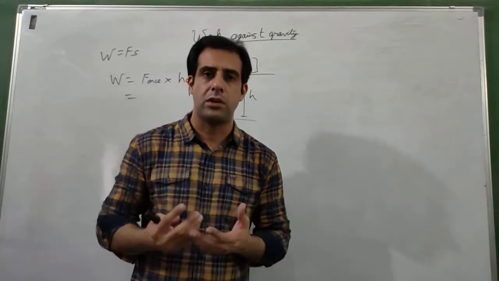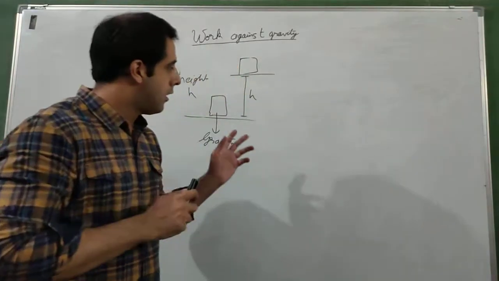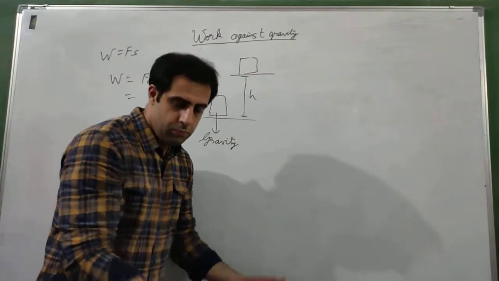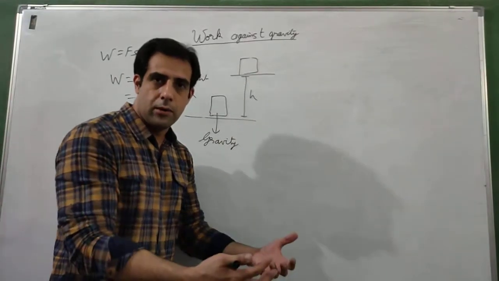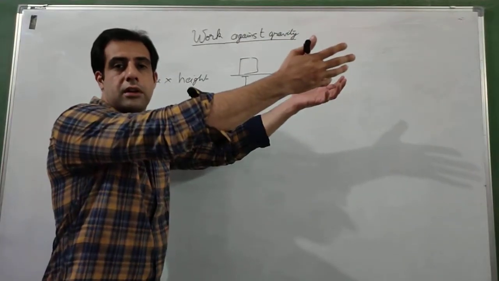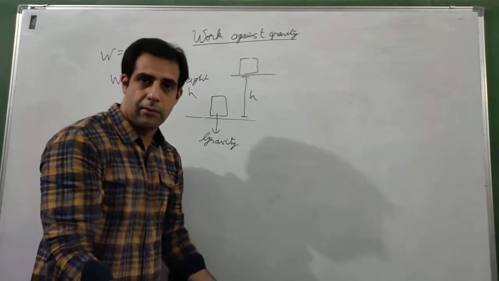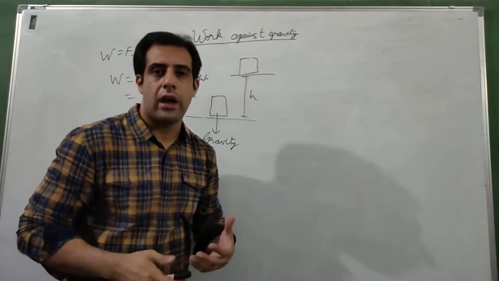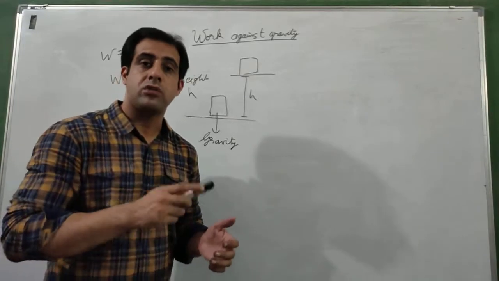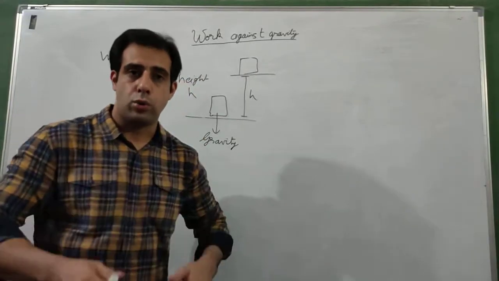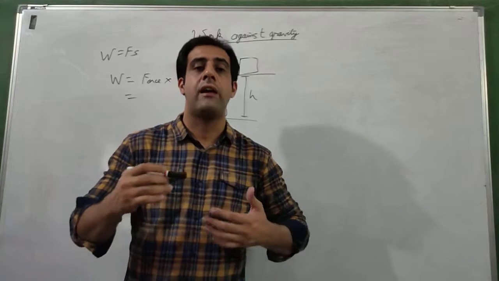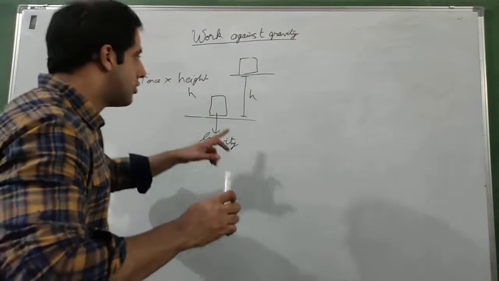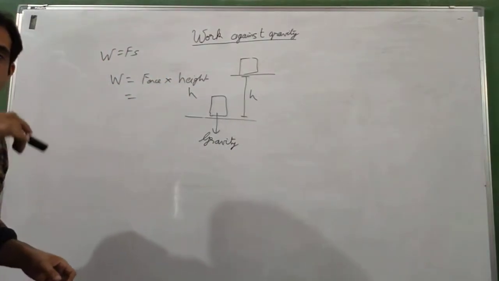How much force do I have to apply on this box to pull it up from the ground and put it at some height? I have to apply a force equal to the weight of the box. To jump up against gravity, I have to apply a force at least equal to the weight of my body. So the force here is equal to the weight of the body.